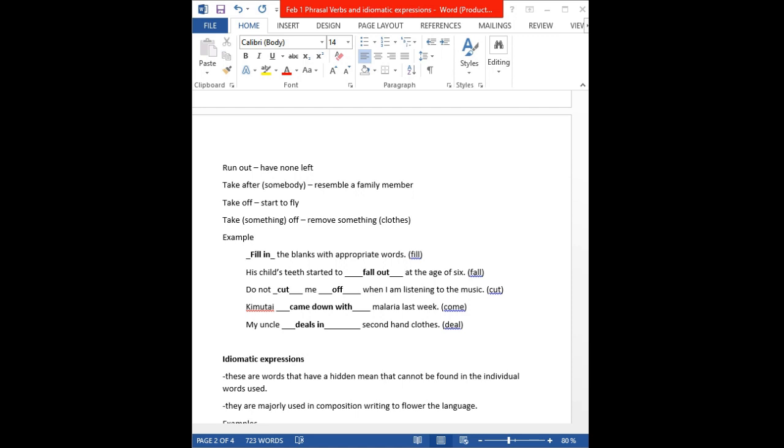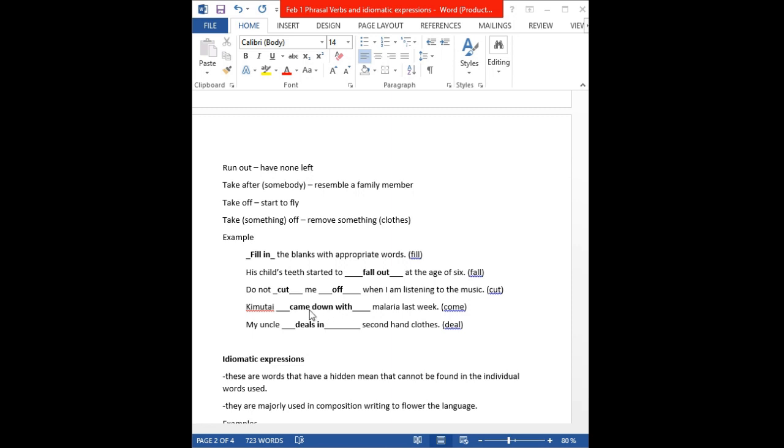Next one we have: Kimutai dash malaria last week. Come, in brackets. So here the answer we used was: Kimutai came down with malaria last week. Now, the change of tense from present to past was because of the words last week, meaning it's already in the past. So we can't say Kimutai come down with. We'll say Kimutai came down with malaria last week. That is the tense.